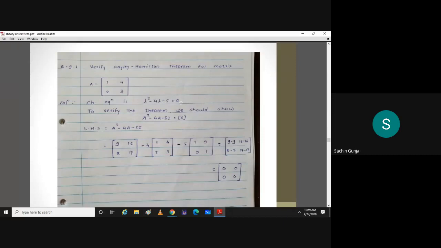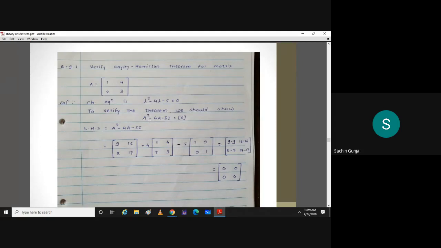Okay. So now to verify this Cayley-Hamilton theorem, we should replace lambda by A, that means A square minus 4A minus 5 times identity matrix, and we should show that this calculation is equal to null matrix. So start with LHS.